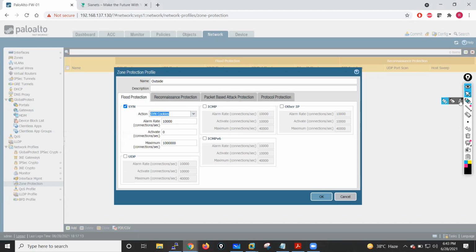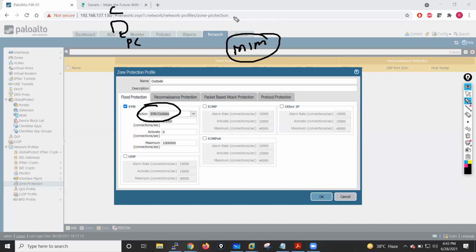With SYN Cookies, when we set this action, my firewall acts as a man in the middle. Let's say we have a client machine, a Palo Alto firewall, and a server machine.